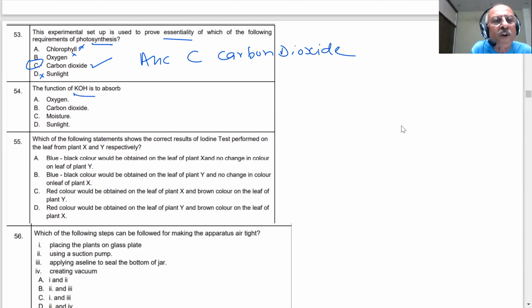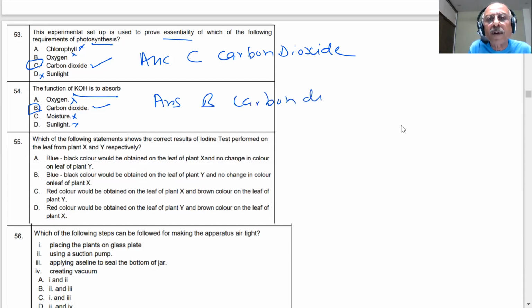Next question, the function of KOH. We already discussed so much. Carbon dioxide is absorbed by this, oxygen, no. Yes, this is correct. This is no, this is no. So KOH absorbs carbon dioxide. Answer is B, student. In the absence of carbon dioxide, photosynthesis cannot take place. Let us come to question number 55. Which of the following statements shows the correct result? The iodine test is only positive if starch is manufactured. Where is the starch, student? In Y. Y has got starch, but X doesn't have starch. So let us see.